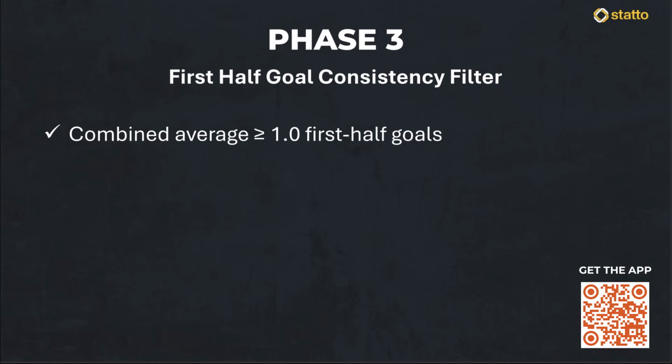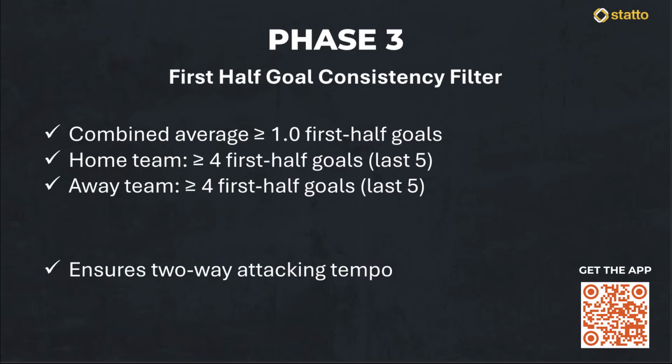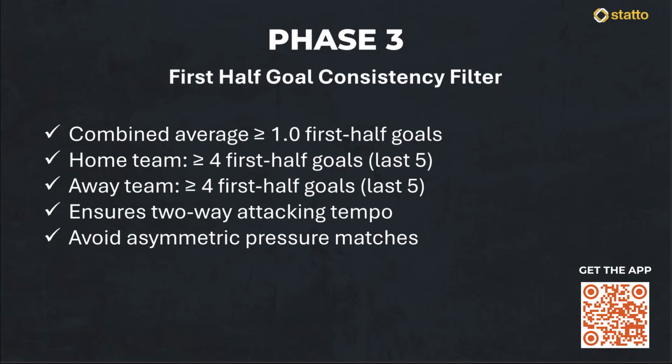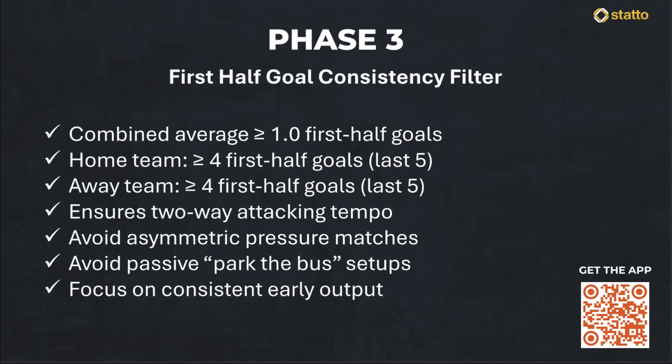How we approach this correctly is by looking for 3 specific benchmarks. First, the two teams must have a combined average of at least 1.0 first half goals across their recent matches. Second, the home team must have seen at least 4 first half goals in their last 5 games. And third, the away team must also have seen at least 4 first half goals in their last 5. This double check ensures that we are entering a two-way tempo match where both teams are structurally likely to contribute to the goal count before the whistle blows. We are looking for consistency, not just a one-off blowout.